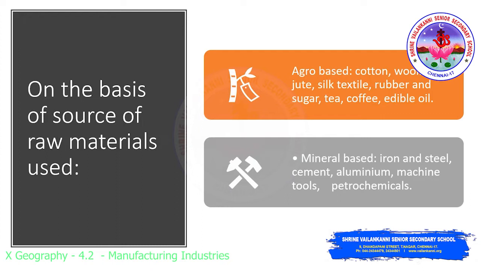Okay, so mineral based means whatever raw materials we get by excavating through the process of mining. So when these raw materials come from mining, it is called mineral based industries. So when the industries use raw materials that come from mining, they are all mineral based: iron and steel, cement, aluminium, machine tools, petrochemicals, etc.